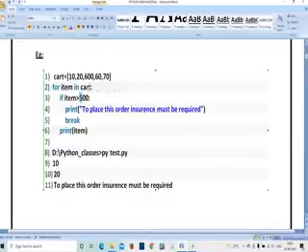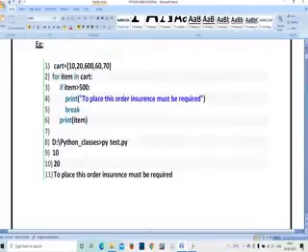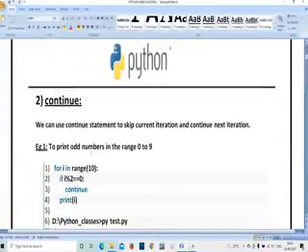greater than 500. So first of all I am going to get 10, 20, but 600 I am not going to get. Why? Because the range is up to 500 only. So at 600 I am going to get the statement, to place this order insurance must be required, as output, and afterwards the execution is going to stop, it's going to break. That's why I have written break here. Next, print item means whatever the statements I have got, I am going to print those particular statements.